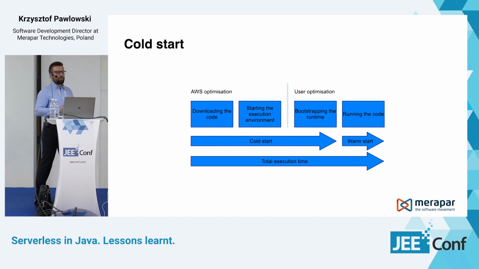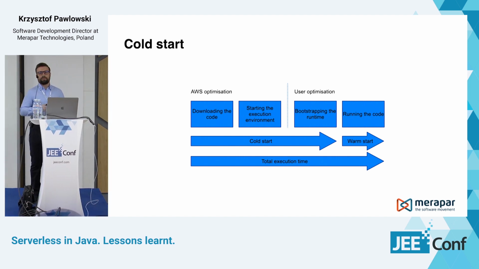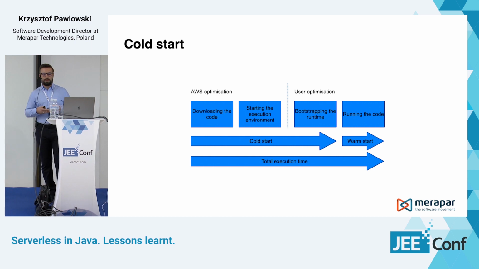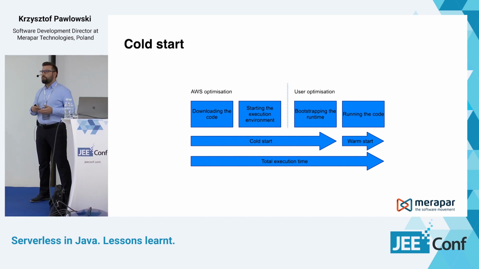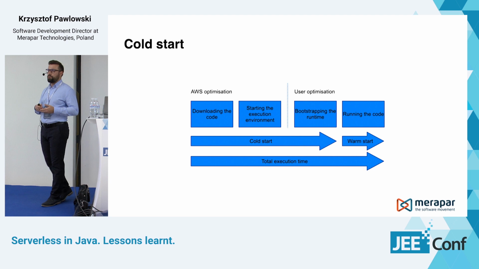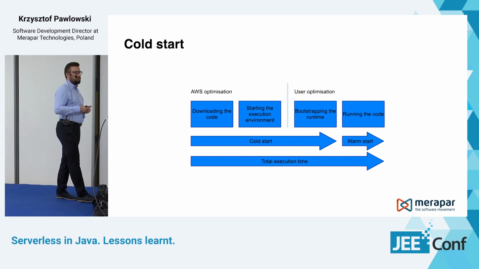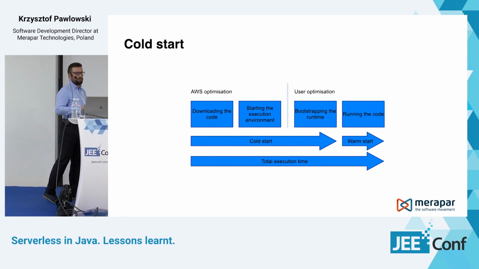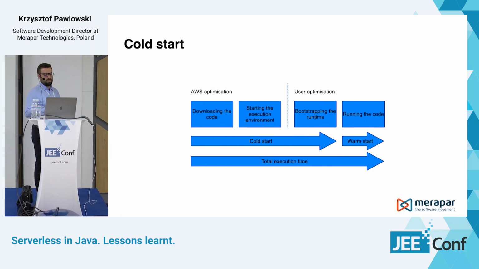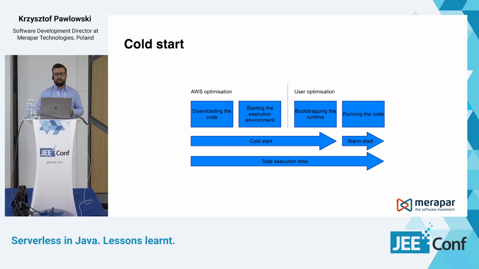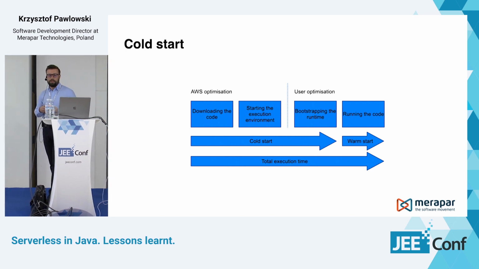So when the serverless cloud provider is running your code, first you need to download the code from the storage, which we could see on one of the first slides. Then the execution environment is started. Then our runtime is bootstrapped, so all our classes are loaded and so on.